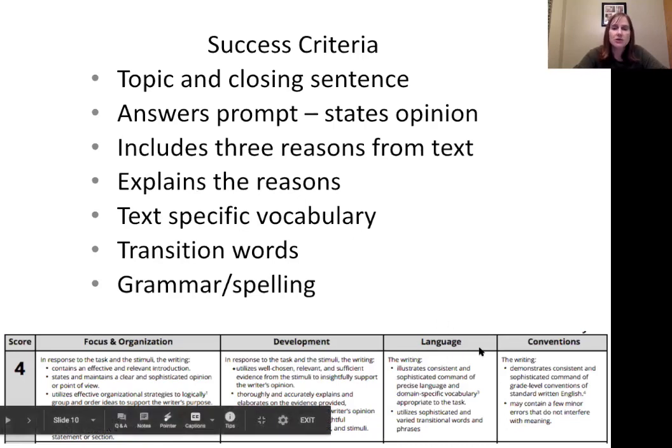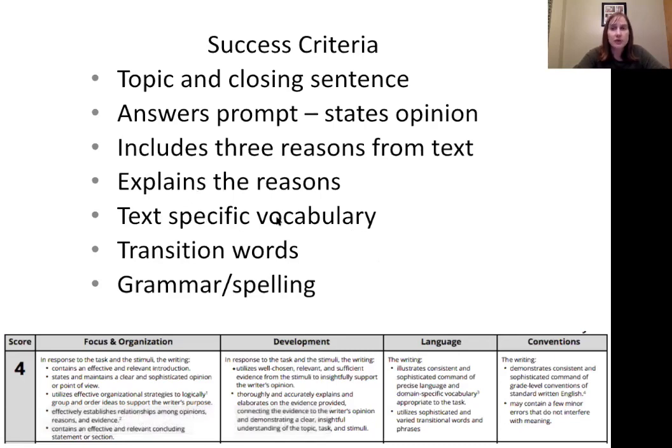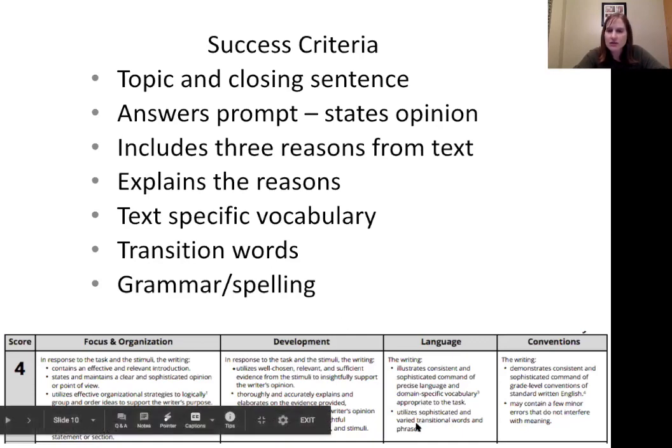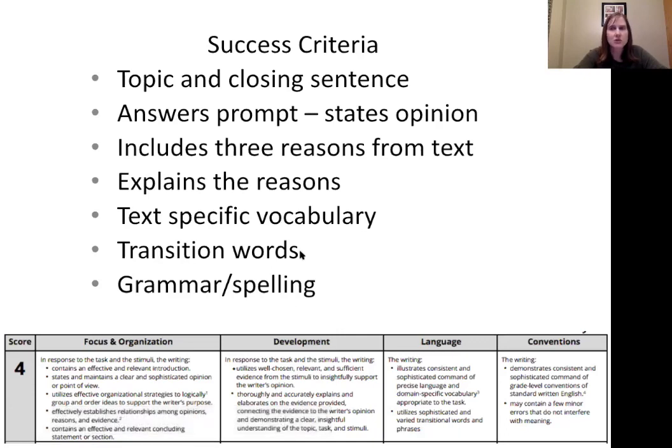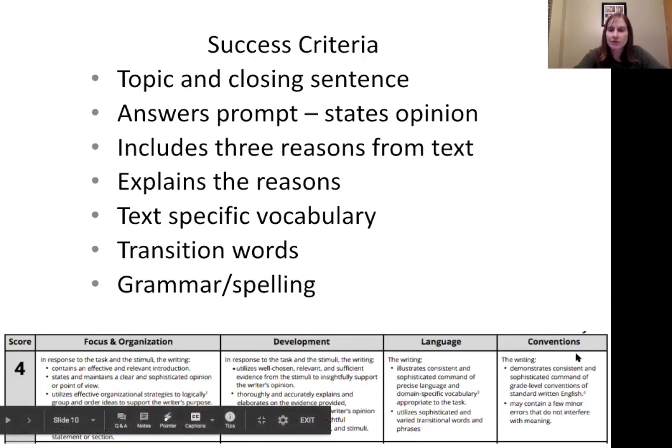In the language section, the state wants us to use precise language and domain-specific vocabulary. That means we want to use really advanced vocabulary words that are specific to this text, that are really important to this text. We're also supposed to use sophisticated and varied transitional words and phrases. So we've got to make sure we have transition words in there that make our paragraph flow. Finally, we've got to have good conventions. So we've got to pay attention to our grammar and our spelling.